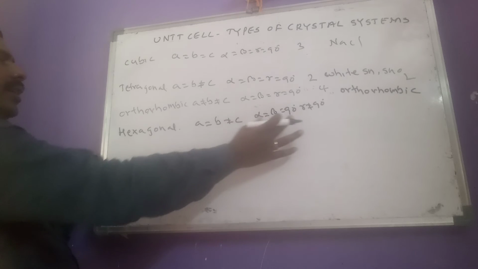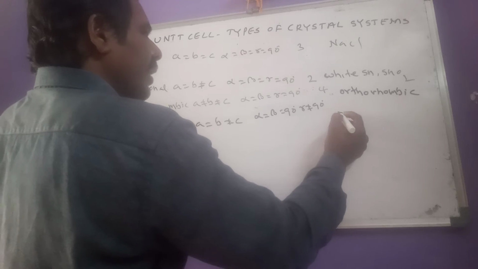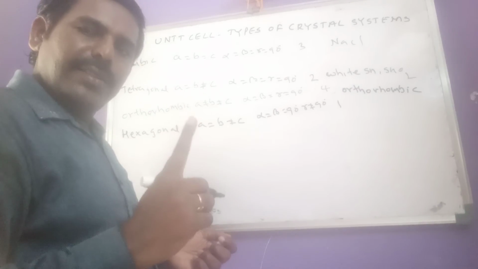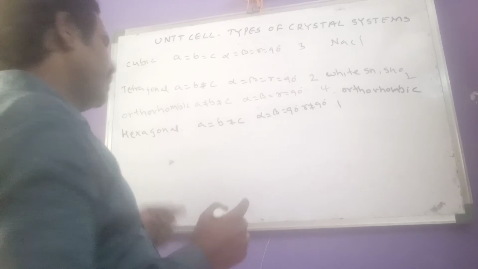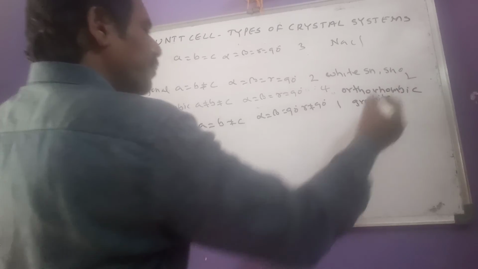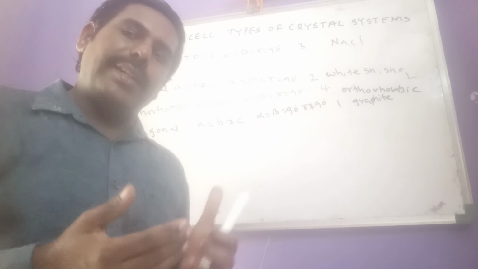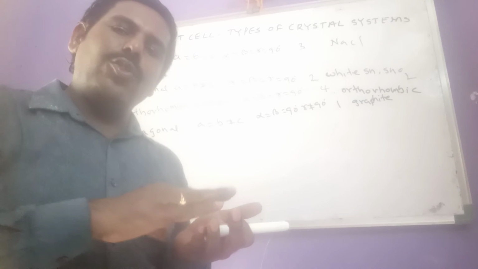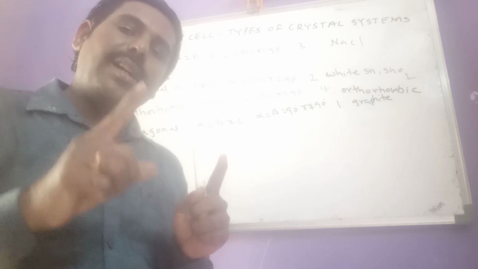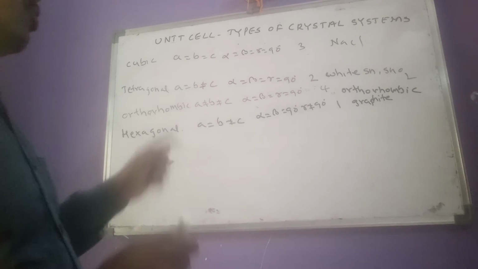This is hexagonal. Hexagonal has one Bravais or space lattice. And the example for this one is graphite. In fourth year group elements we studied the graphite structure. It has a two-dimensional layer structure. Each layer is made up of hexagonal rings. So graphite is an example of hexagonal.